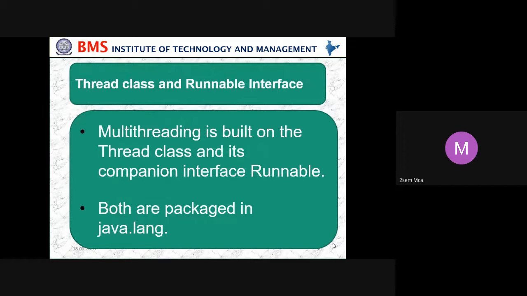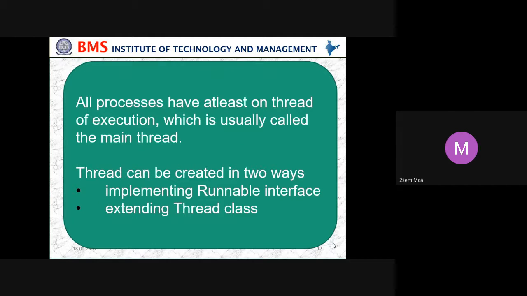Thread class and Runnable interface. Multi-threading is built on the Thread class and its companion interface Runnable. Both are packaged in the Java language. All processes have at least one thread of execution, which is usually called the main thread. A thread can be implemented in two ways: implementing the Runnable interface and extending the Thread class.